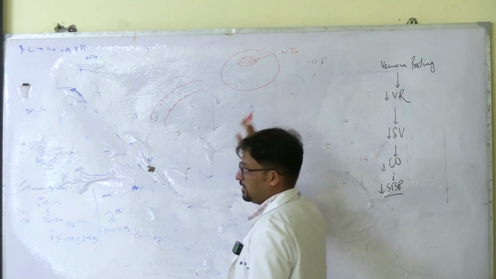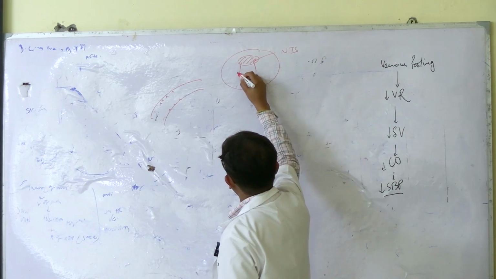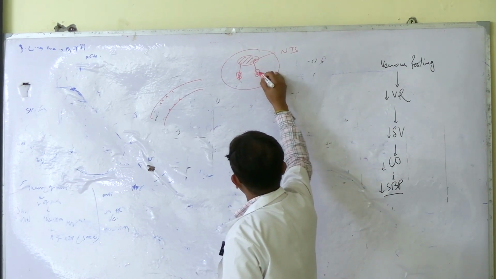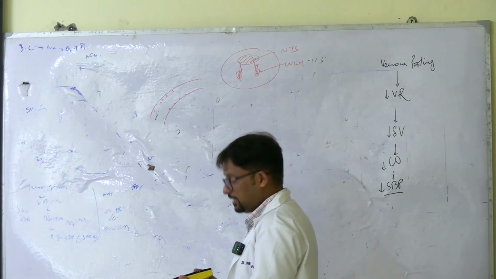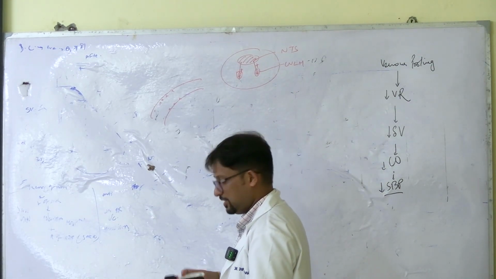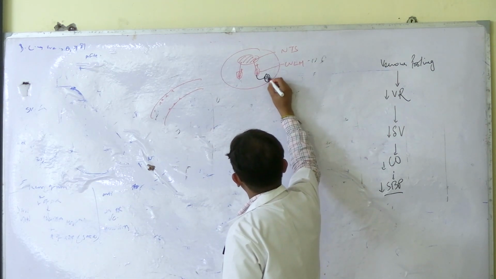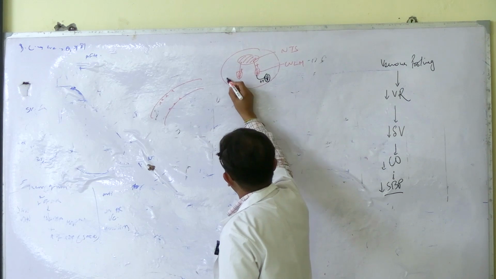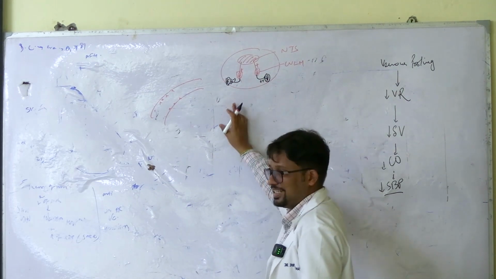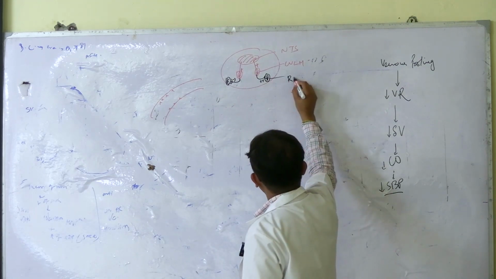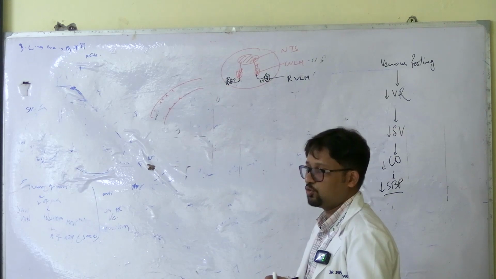Let us first understand the circuit here. From NTS, a group of neurons excite one more nucleus called the CVLM. This is an excitation. CVLM in turn gives some inhibitory projections or inhibitory neurons to RVLM. So this is very important. The one I'm making in black, inhibitory, very, very important. This is where the reversal takes place. Now what is RVLM? RVLM is the deciding factor for central sympathetic outflow.